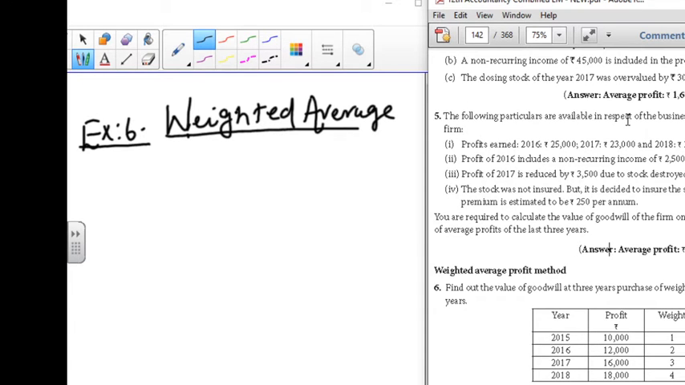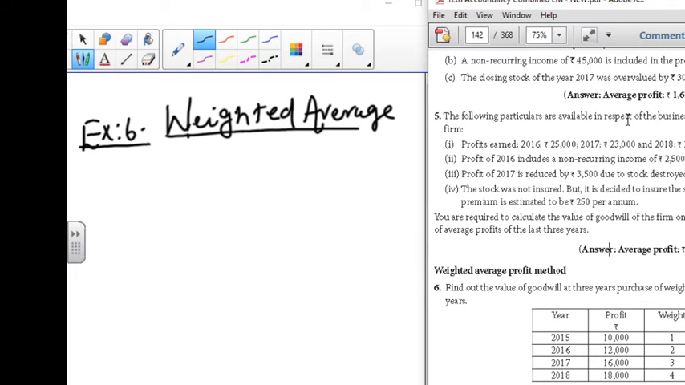From this we have found out how to find the goodwill. Goodwill is equal to average profit into number of years of purchase. I already said that the number of years of purchase is entirely different from the average profit. With that we have solved all the problems, and now we'll move on to the next problem, the weighted average method.